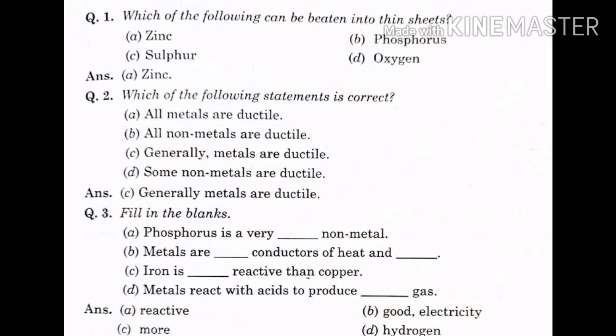Question number 3. Fill in the blanks. A. Phosphorus is a very dash non-metal, that is reactive. B. Metals are dash conductors of heat and dash, good conductors of heat and electricity. C. Iron is dash reactive than copper. Iron is more reactive than copper. D. Metals react with acids to produce dash gas, that is hydrogen gas.